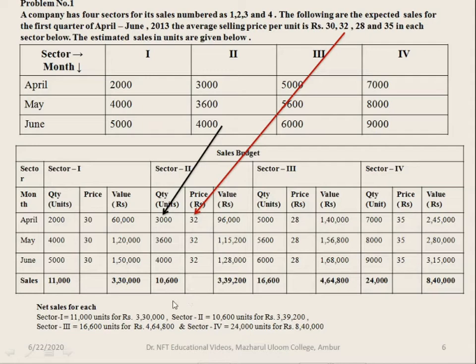If you add up the total quantity of units for the 3 months, you get the sales budget of 10,600 for the sector 2. Same way, you have to add up the value of the 3 months, April, May and June. You get 3,39,200.